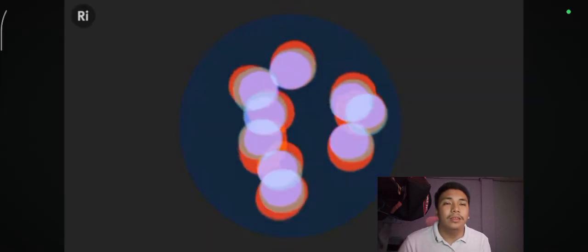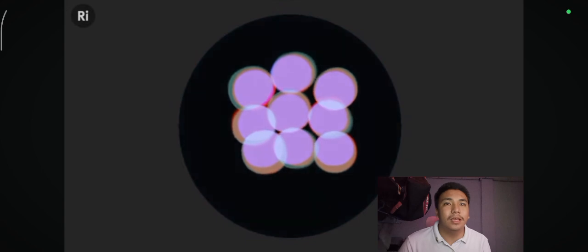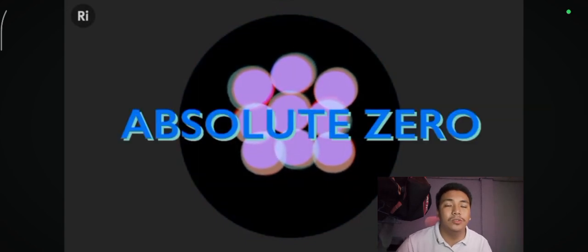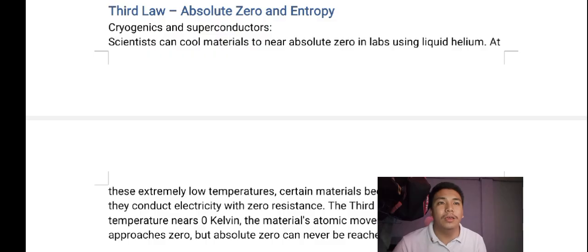And lastly, the third law of thermodynamics. As temperature approaches absolute zero, the entropy of a perfect crystal approaches zero. Absolute zero, zero Kelvin, is unreachable in practice. At 0 Kelvin, a perfect crystal would have only one microstate, a maximum order.